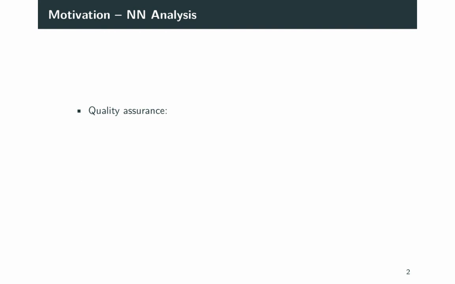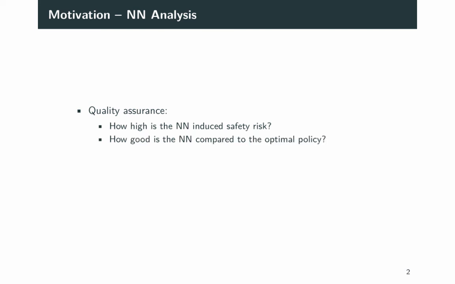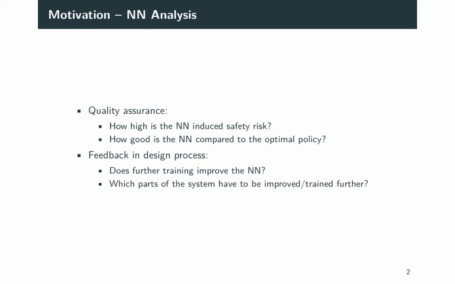We have two goals. Firstly, quality assurance. We want to know how high the neural network induced safety risk is and how good the neural network is compared to the optimal policy. Secondly, we want to give feedback to the design process and answer the question whether further training improves the neural network and which parts of the system have to be trained further.